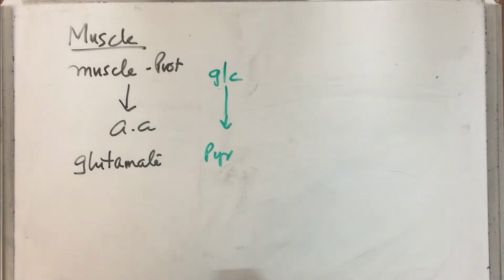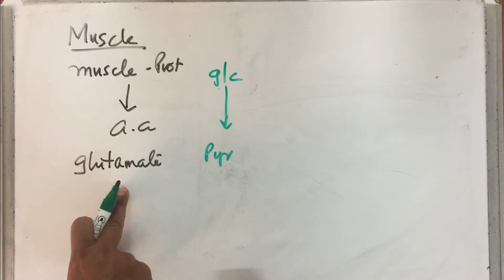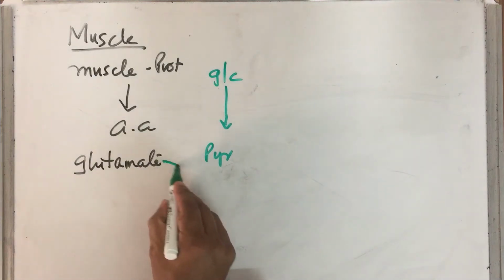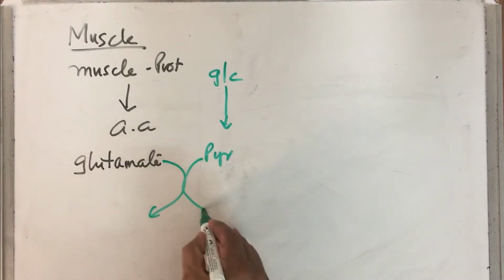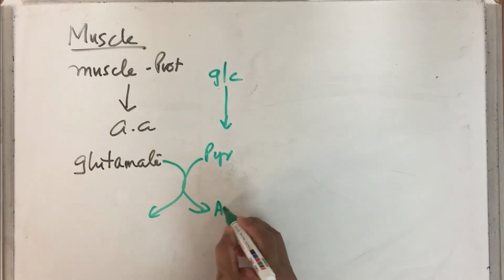Pyruvate, you know, is a keto acid and this is an amino acid. So in the transamination reaction, this amino acid will give the amino group to this keto acid, and this becomes an amino acid, and that amino acid is alanine.